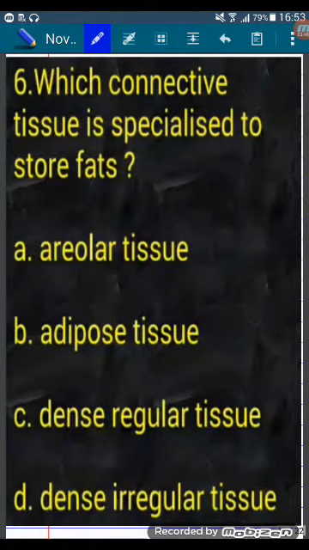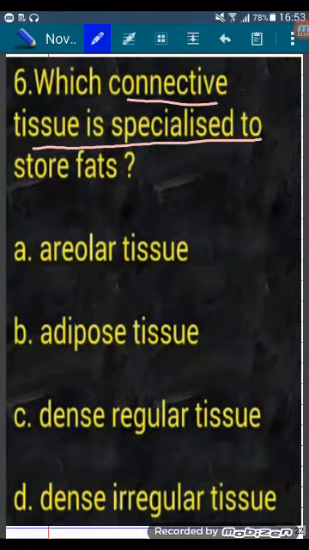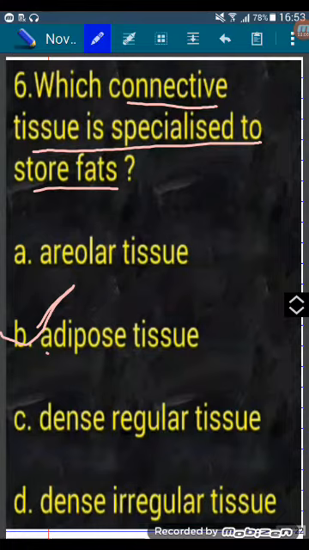Next question. Which connective tissue is specialized to store fats? A. Areolar tissue, B. Adipose tissue, C. Dense regular tissue, D. Dense irregular tissue. The connective tissue which is specialized to store fats is B, adipose tissue.